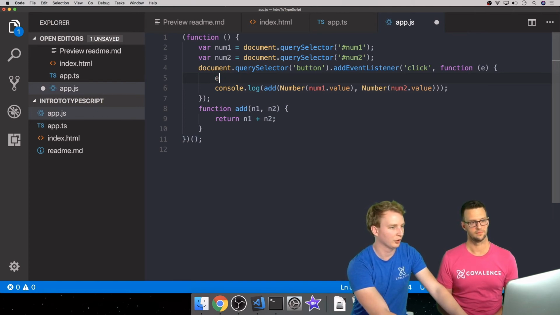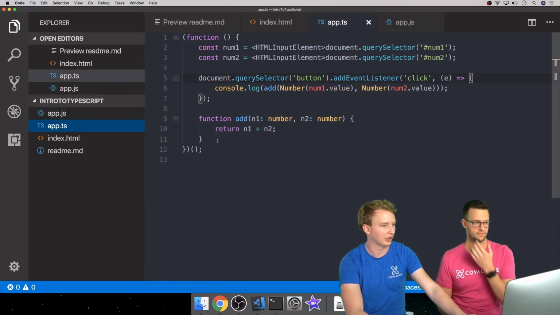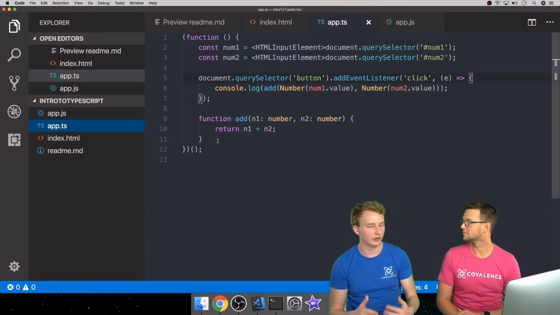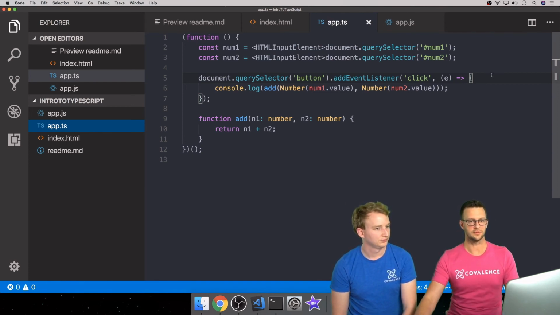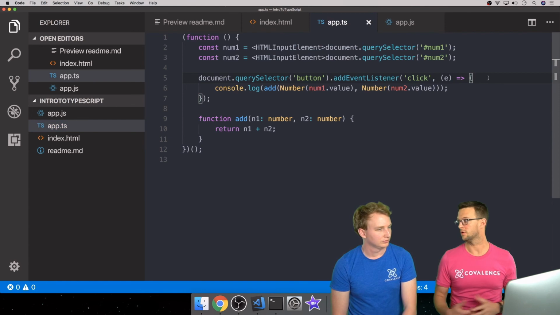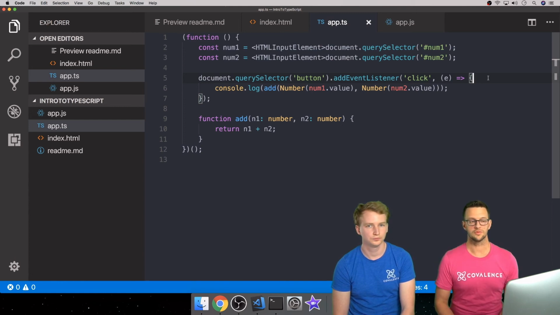Right. But for more complicated files, you may not know that. And that's why it's nice to have TypeScript, because it only tells you what it definitively knows. Right. And then in the TypeScript file, it knows, because it's checking for you now, that it is a mouse event type.